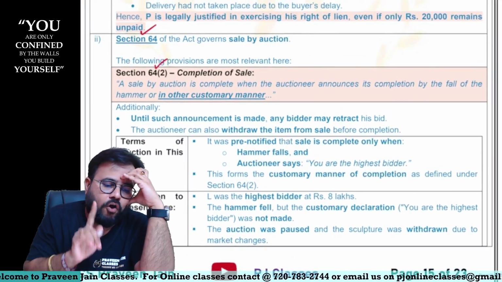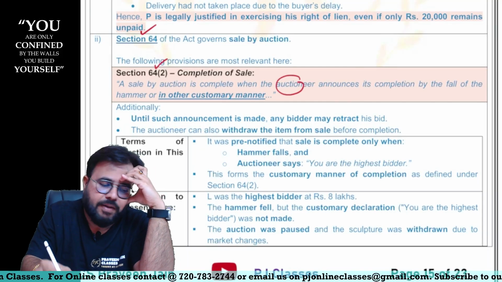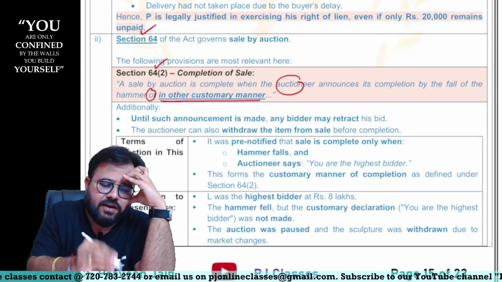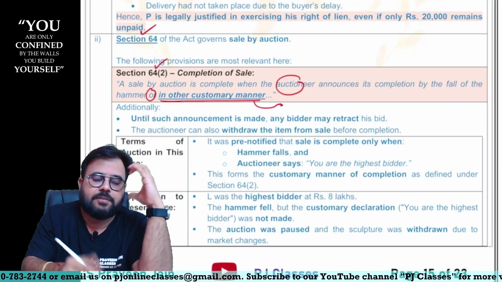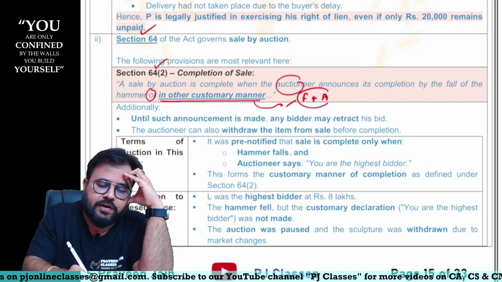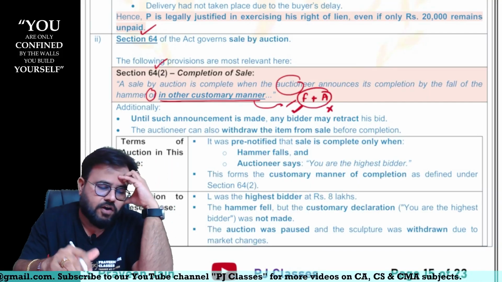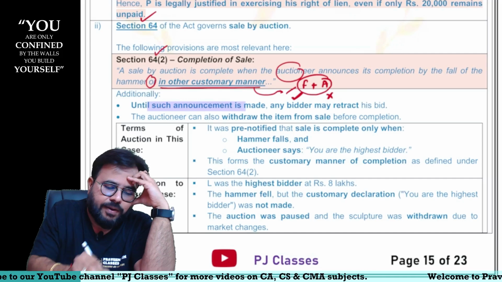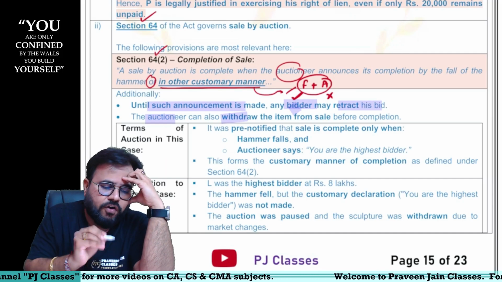A sale by auction is complete when the auctioneer announces its completion by fall of hammer or in any other customary manner. Now, here, can I say you can understand by their customs, fall of hammer is also required, announcement is also required, sir. Fall of hammer occurred, but announcement did not occur. Hence, sale is not complete, sir. So, until such announcement is made, any bidder may retract, correct? And the auctioneer can also withdraw, sir.